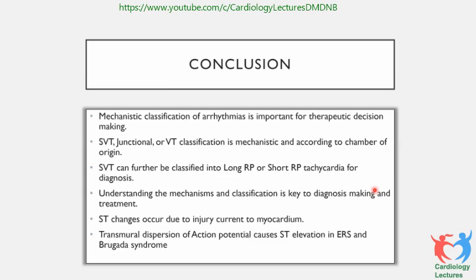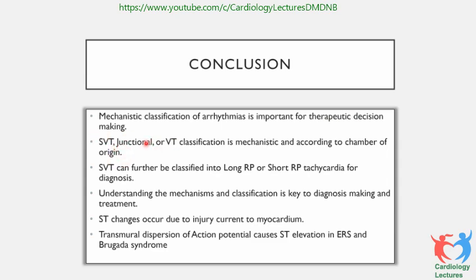I thought this was the initiation of trying to tell you the physiology of arrhythmias and the classification of arrhythmias, because this is the basics of electrophysiology. If you understand this, then it will become very simple for you to go further. So in conclusion, mechanistic classification of arrhythmias is important for therapeutic decision making.